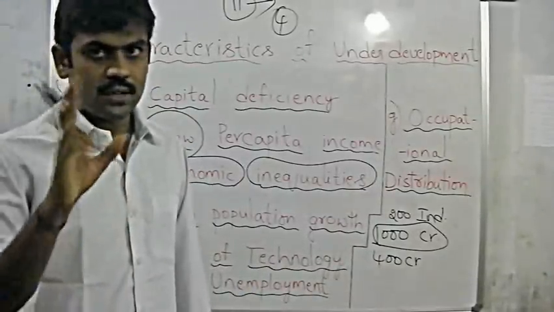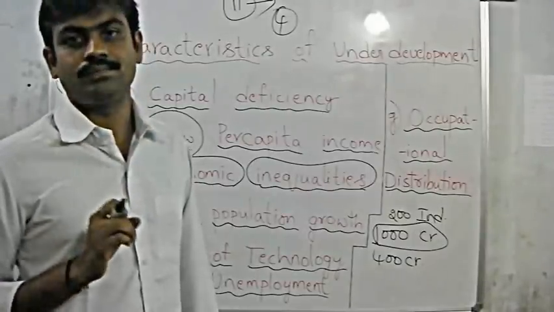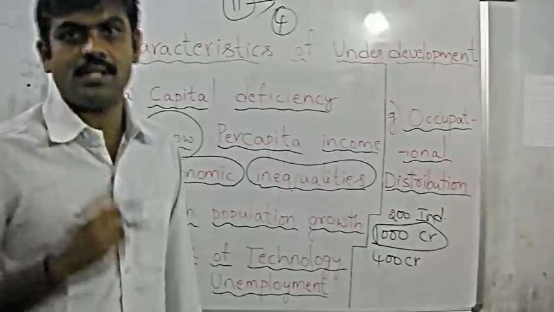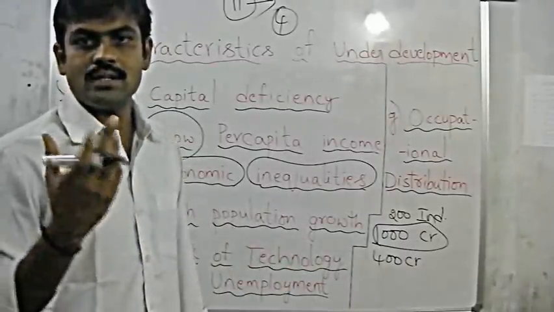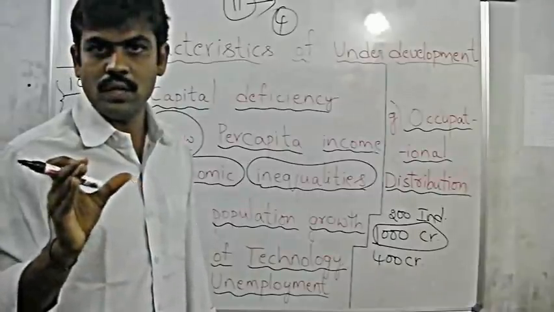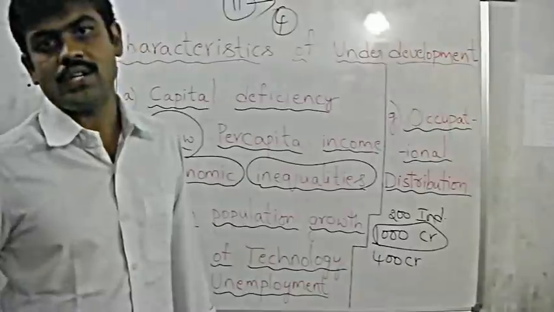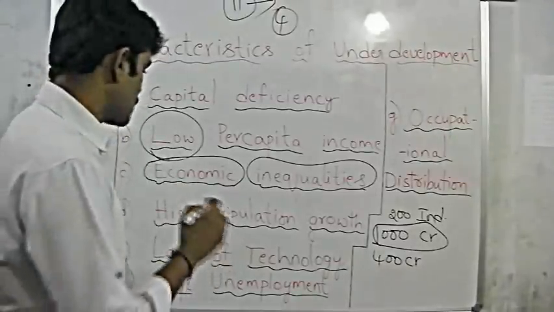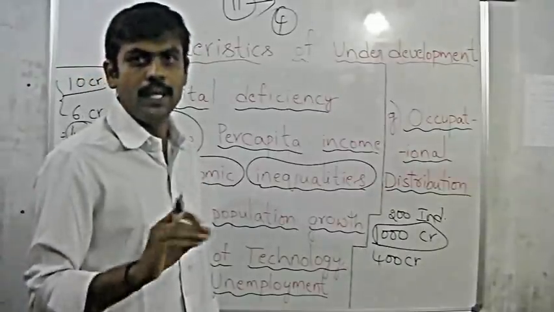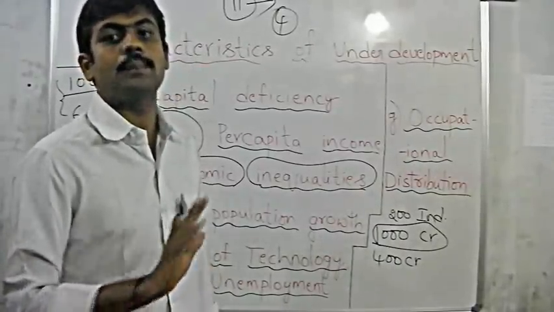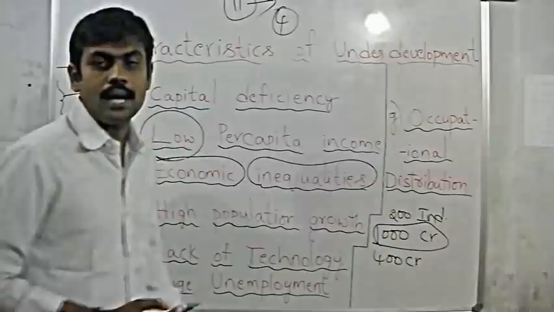So if the population growth is not controlled, it is going to be a problem. More and more dependencies exist, the dependencies will increase. So what is going to happen? Resources will not be able to cope with the rise in the population. That is going to be a big problem. So high population growth should be controlled. Population growth should be at a satisfactory level. It should not be high. Remember.